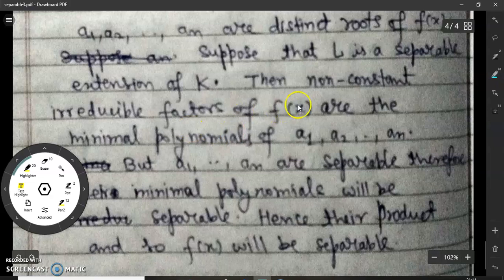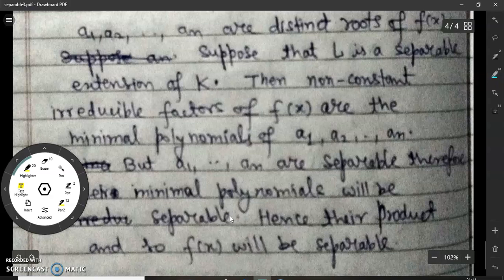Now observe that the non-constant irreducible factors of f(x) are the minimal polynomials of a1, a2, ..., an. This is a fact. Now each of a1, a2, ..., an is separable, therefore their minimal polynomials will be separable. This follows by the definition of separability of an irreducible polynomial.